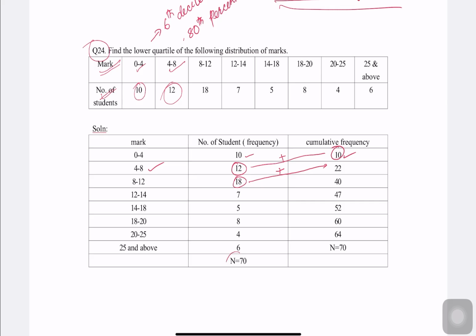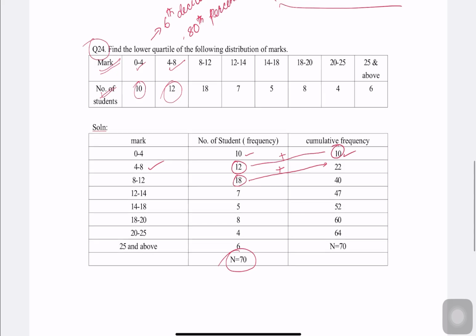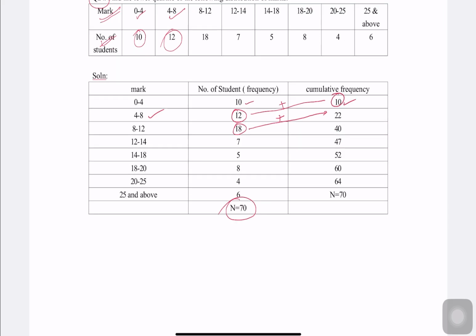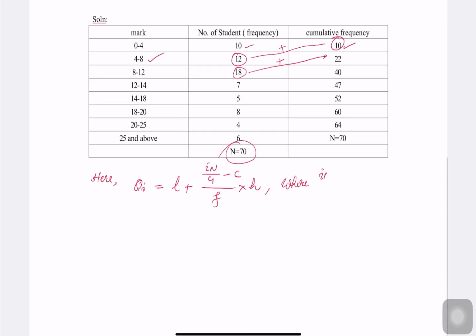If the question says find the lower quartile, what do you understand by lower quartile? Lower quartile means Q1. So here we will start like this. Qi, the quartile, is equal to L plus (i n by 4 minus cf) into h, where i n divided by 4 equals, what is our i? Lower quartile means i equal to 1.